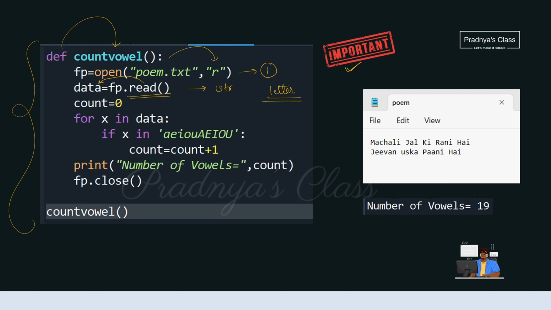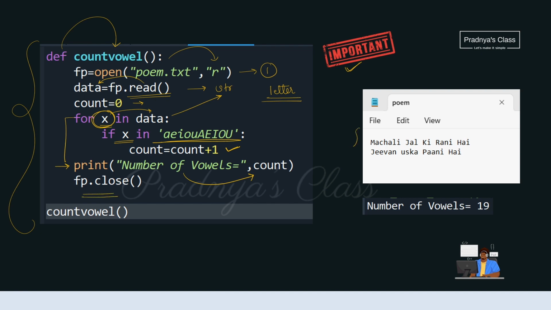It's time to iterate over the data of the file. For that we are using a for loop. As the file data now is in the format of a string, x will be taking each character of the string. If that character is any one of the characters mentioned here, we will be incrementing the counter which we have initialized to 0 in the beginning. And finally we will be printing the count of the vowels. Don't forget to close the file.